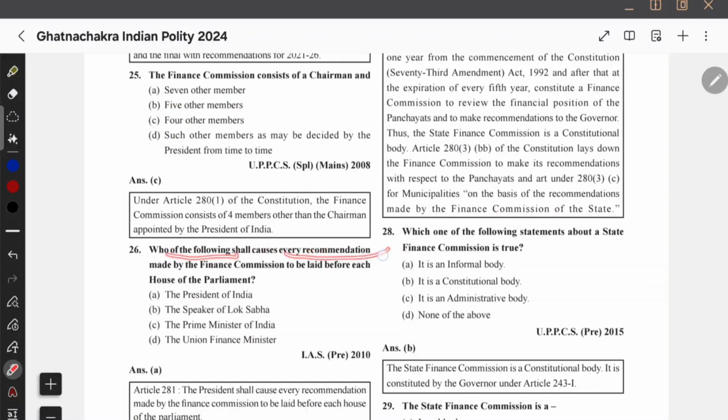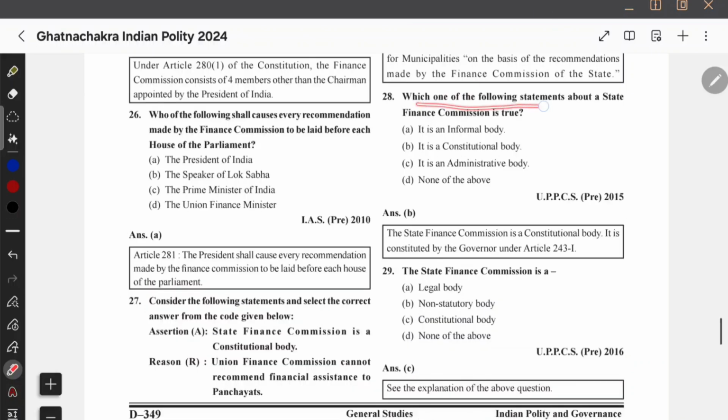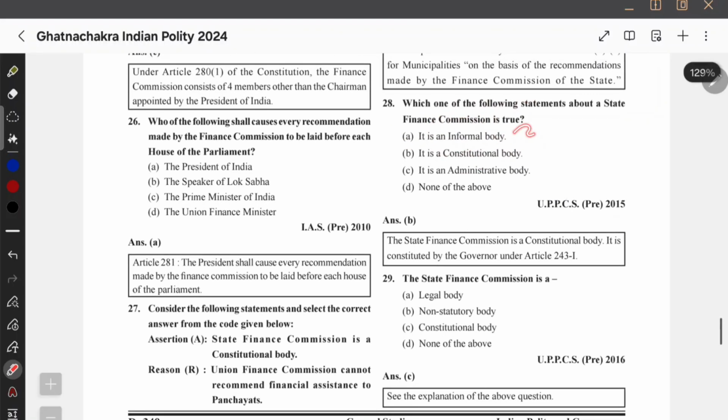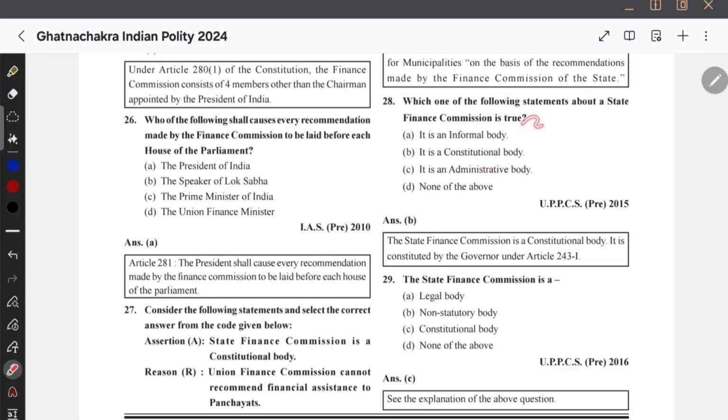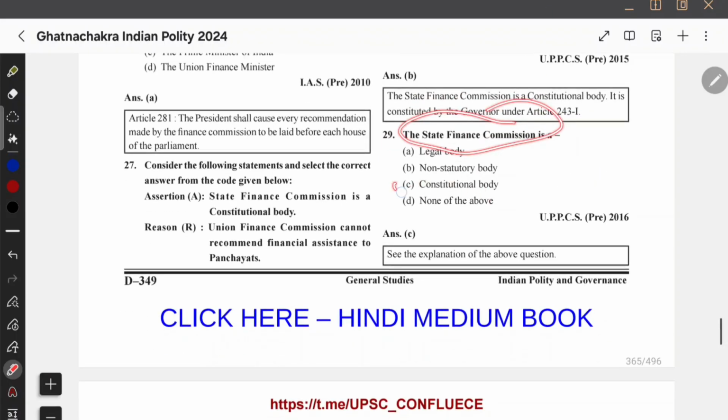And then, who of the following shall cause every recommendation made by the Finance Commission to be laid before each House of Parliament? That we have studied, it's the President of India. Which one of the following statements about a State Finance Commission is true? Okay, what is true? It is an informal body. No, it is formal, wrong. Constitutional body? Yes, it's a constitutional body. I mean, State Finance Commission, they are asking about panchayats. Okay, it's correct. There is Article 243I, and there is a State Finance Commission, and it's a constitutional body, but it is at the state level, for the distribution to the Panchayati Raj from the state. And then it is an administrative body. देखना ये कोई executive order से नहीं है, Constitution से ही है, तो constitutional body, that's correct. And again the same question: State Finance Commission, it's a constitutional body.